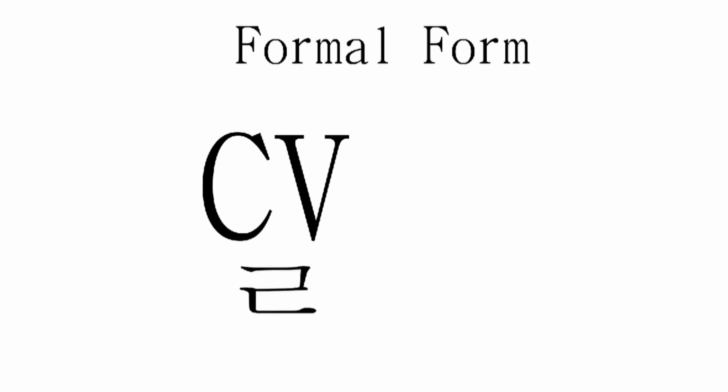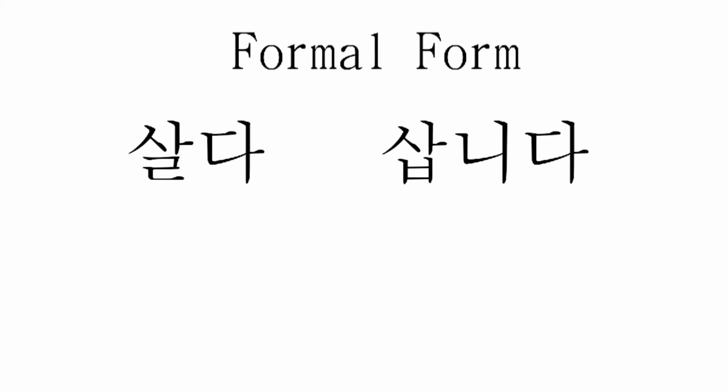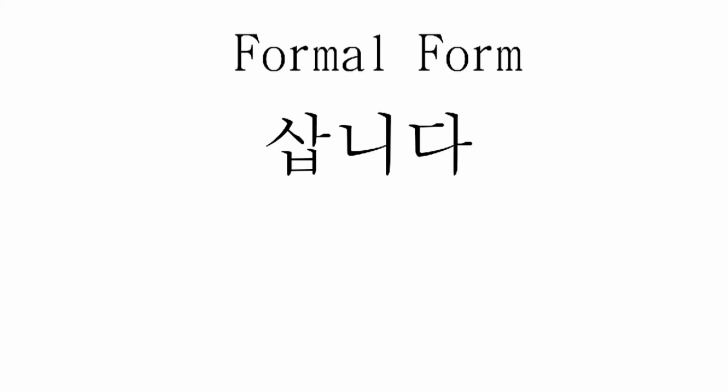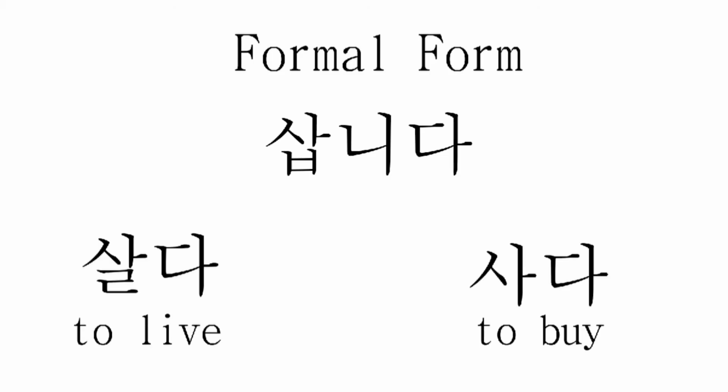However, when treated formally, the ㄹ in the verb root drops and is replaced by 니다 directly. For example, 살다, 삽니다, 놀다, 놉니다. Verbs like 삽니다 should be observed in the context with the sentence and situation to know whether they are made irregularly out of 살다 or normally out of 사다.